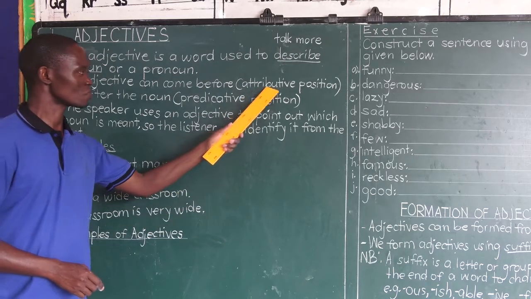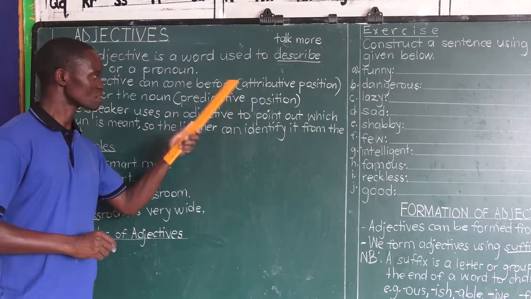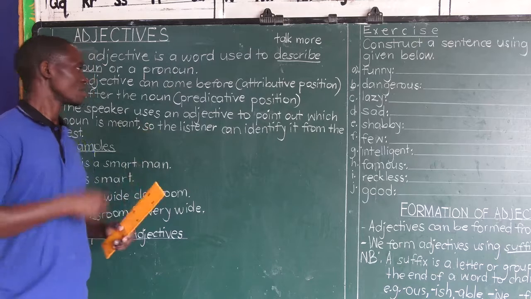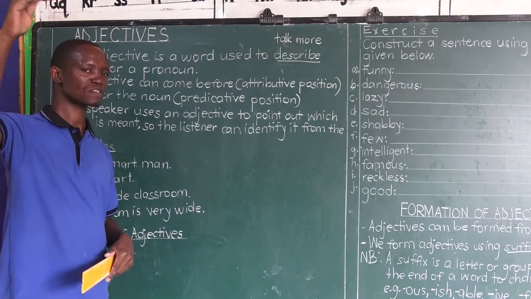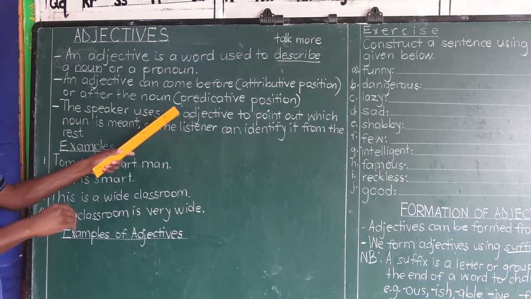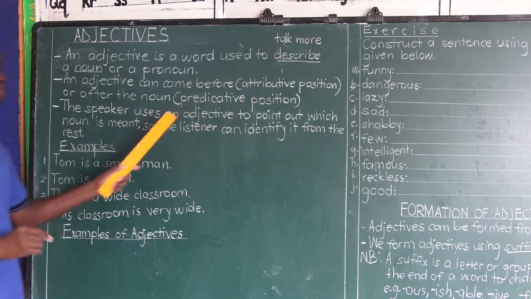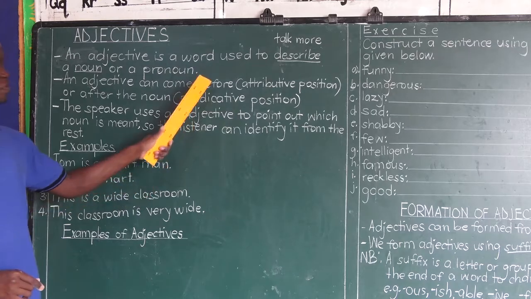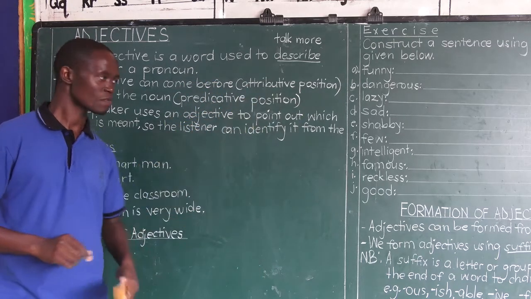Here we say attributive, that is before the noun. Here we see predicative, that is after the noun, or in end position. What do we mean by end position? We mean at the end of a sentence. With an adjective coming at the end of a sentence, we say it is appearing in a predicative position. If it comes before the noun it is describing, we say it has come in attributive position.